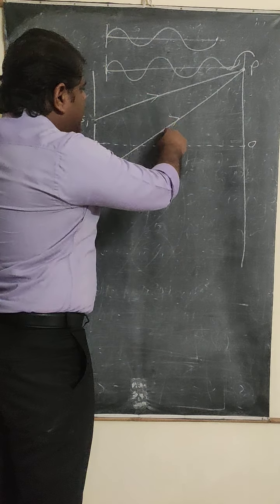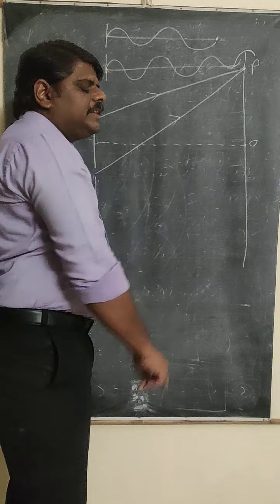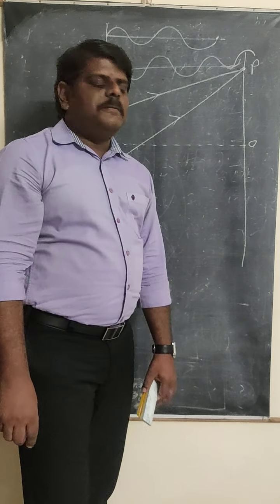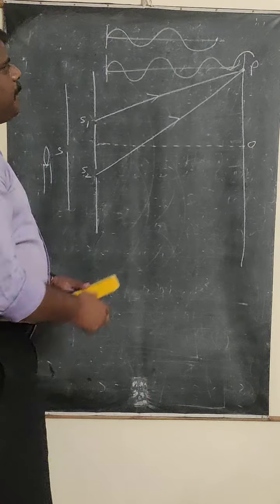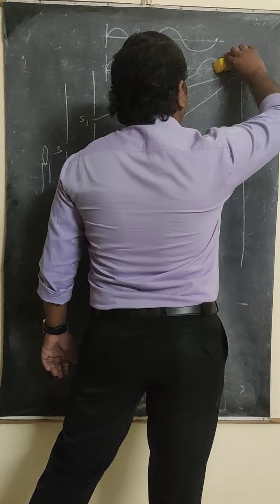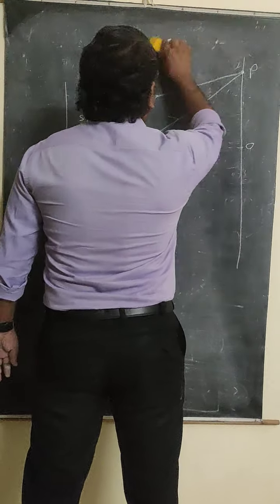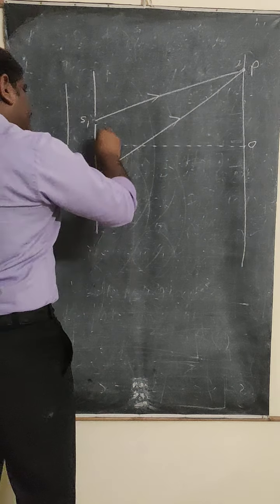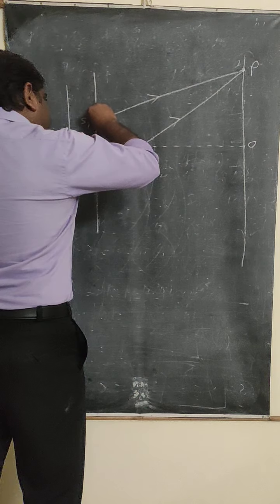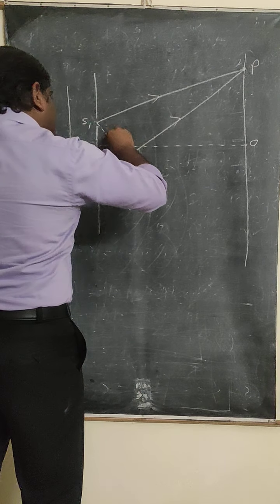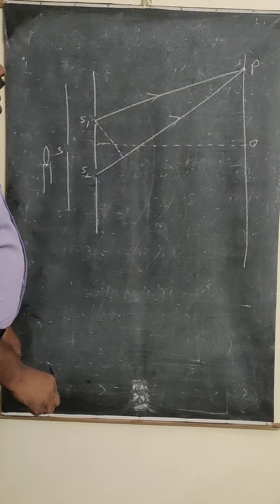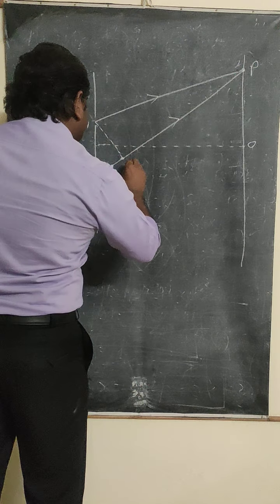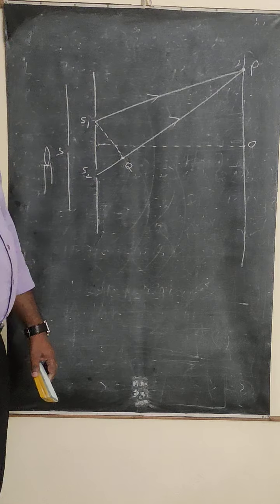Whatever path difference there is between these two waves will decide whether you are going to get the bright band or the dark band. If I want to find out the path difference at this place, how can we find it? To find the path difference, we draw a perpendicular line to S2P. Let us say this is the point Q.